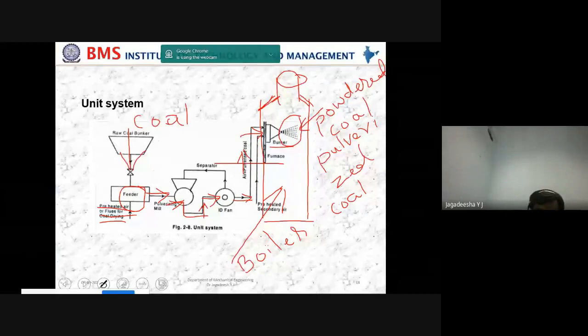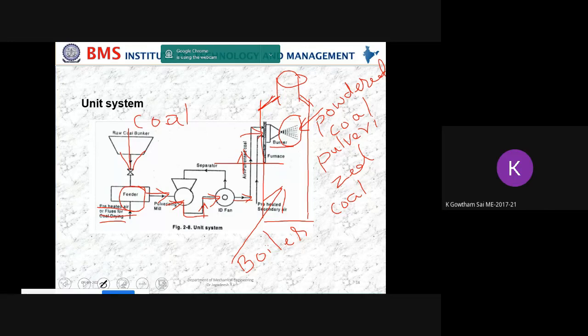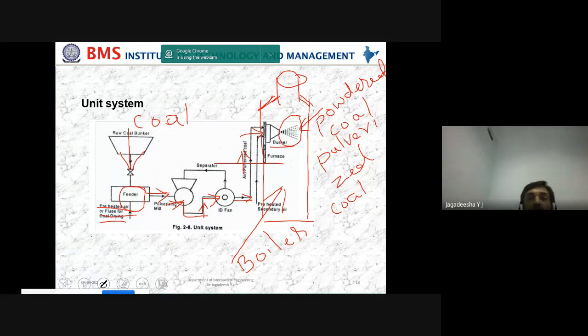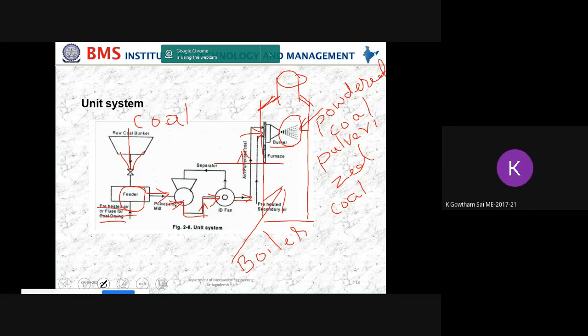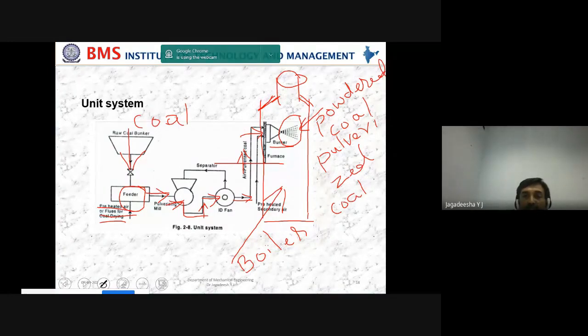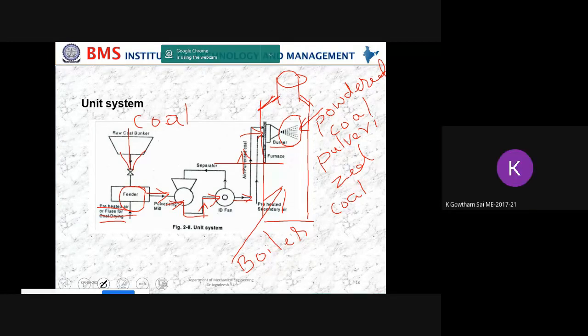Okay. So Gautam, what I have written as the last word? Boiler, sir. Okay. Just to confirm whether what I am writing on the laptop screen is clearly visible to you or not. Sometimes for that clarification, I will be taking your interaction. Okay. I hope you got an idea about this pulverized fuel supply into the boiler. Did you get it? Yes, sir.